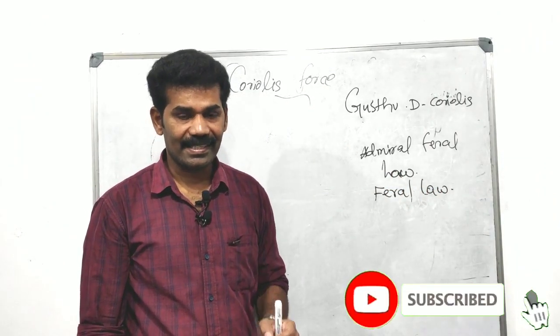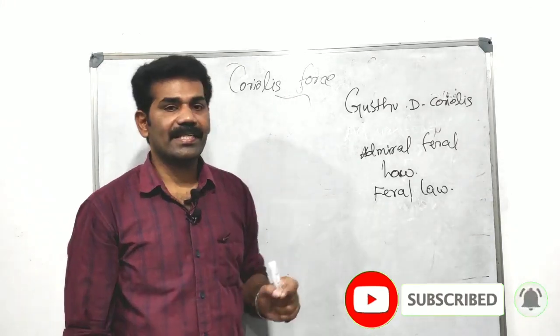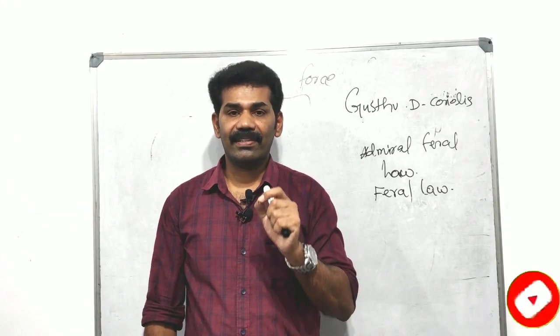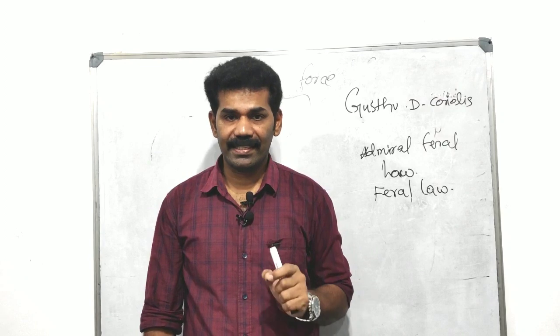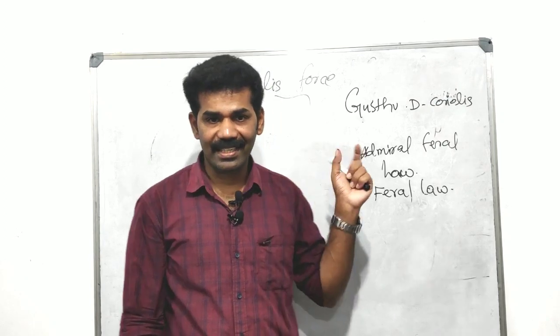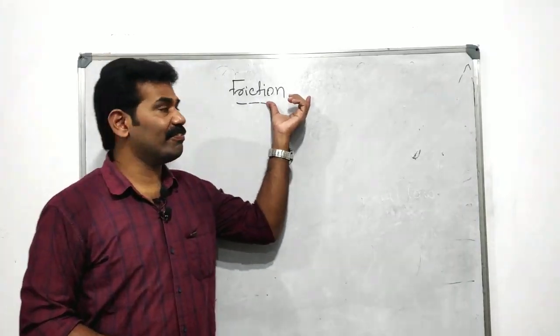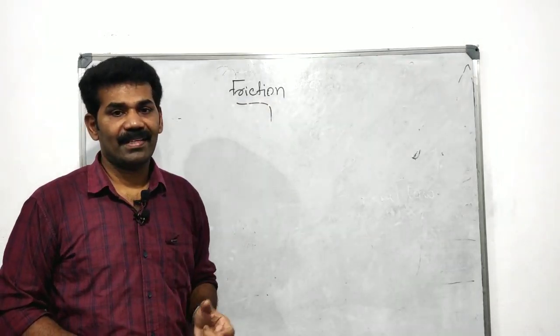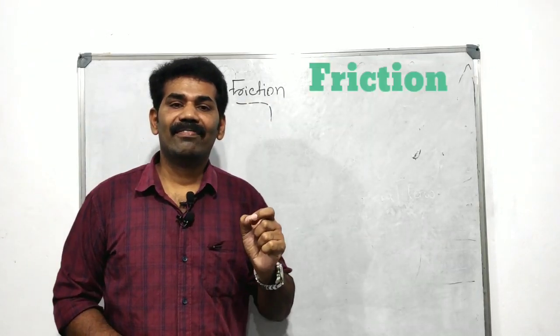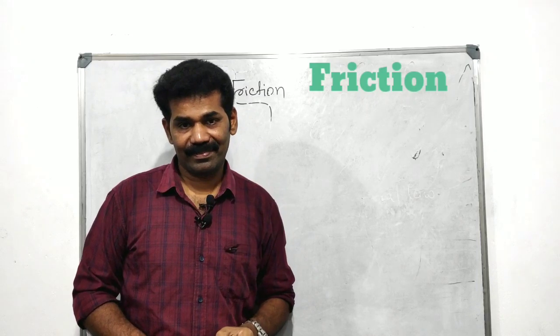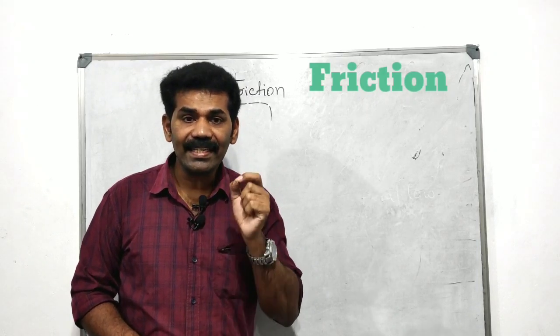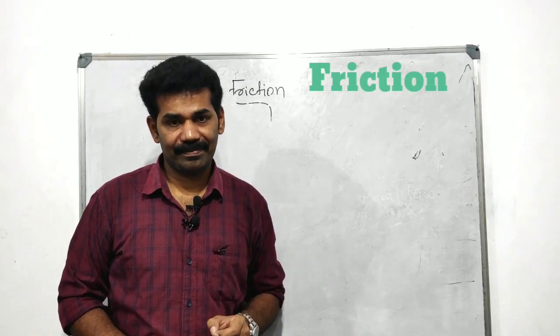Okay. So the Coriolis force is the second factor. It affects the direction of the wind. I think you have understood this. The third factor is friction. Friction affects the speed of the wind. How is friction affecting the speed of the wind?